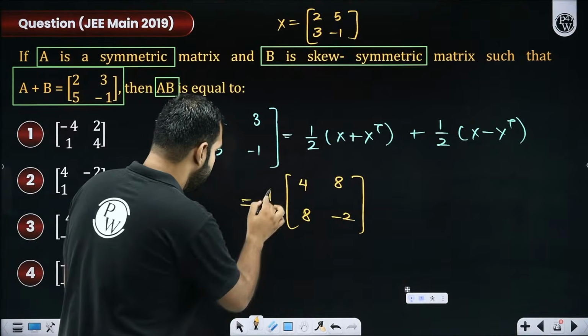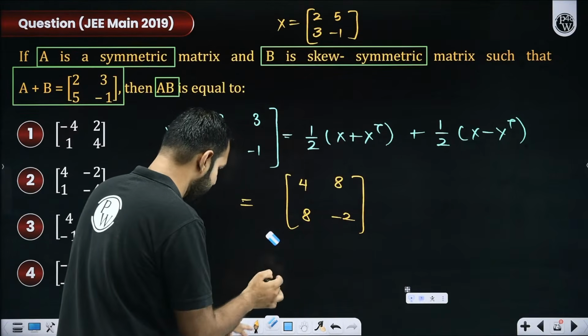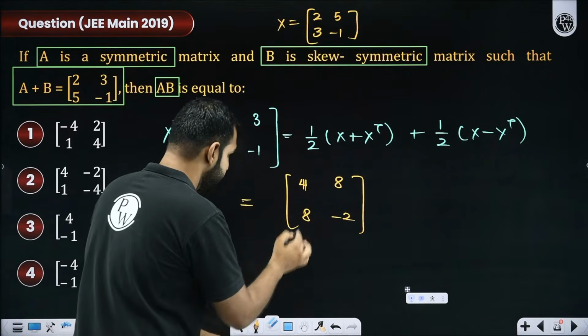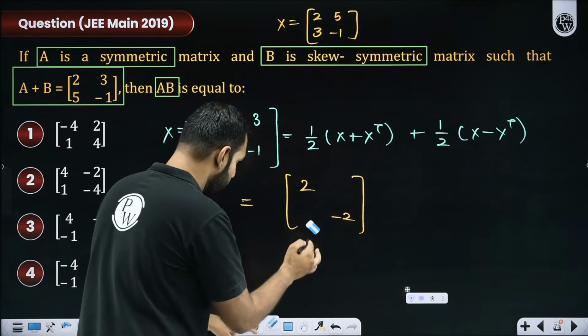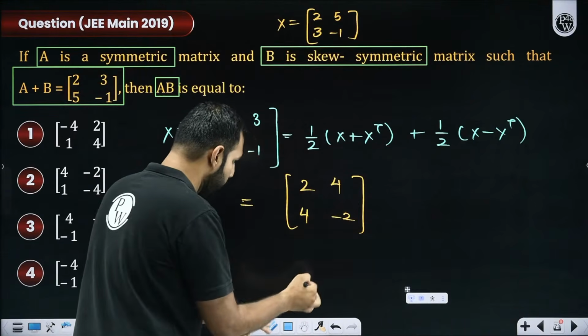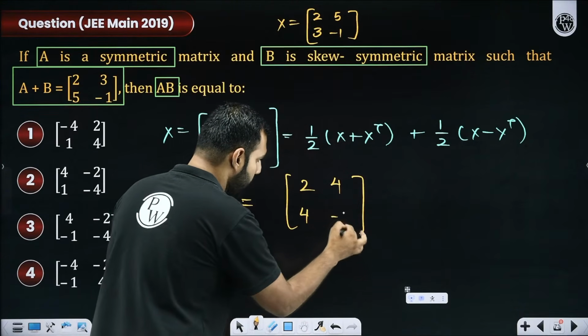And if I push this 1 by 2 inside, I hope I can do that. If that 1 by 2 goes inside, I hope you are seeing 4 by 2, which is 2. Then 8 by 2 is 4. And -2 by 2 is -1. Everyone comfortably got this, all the participants?